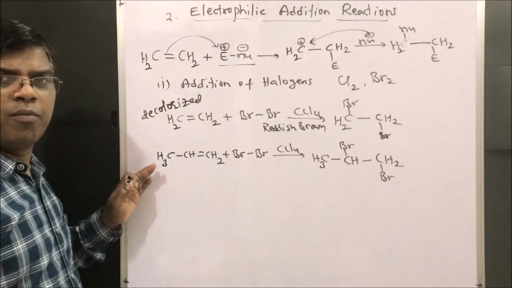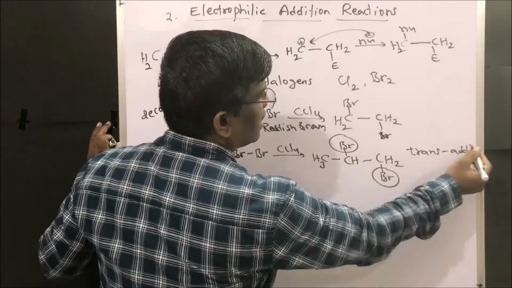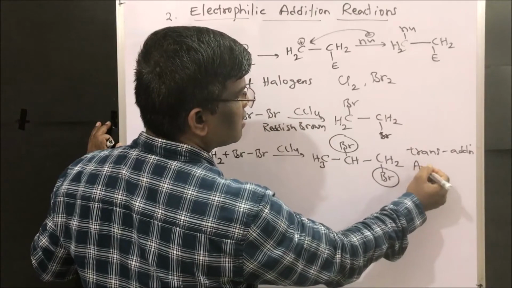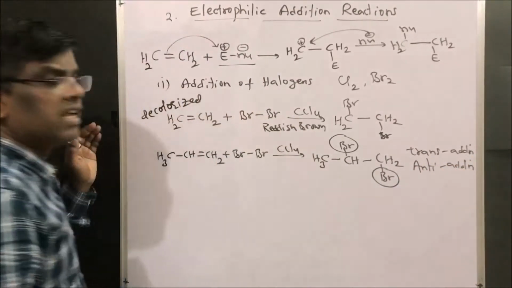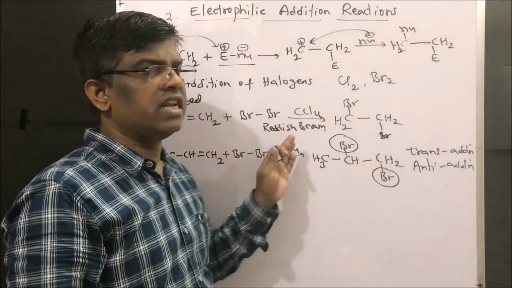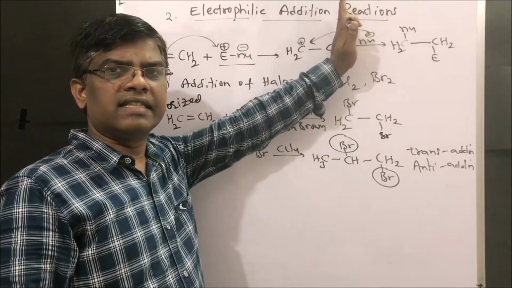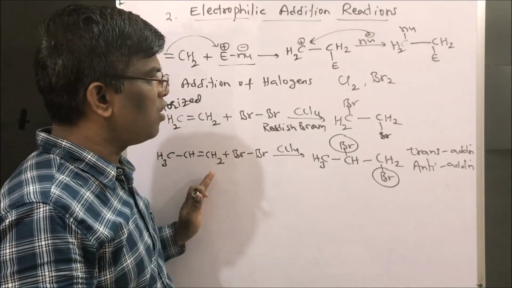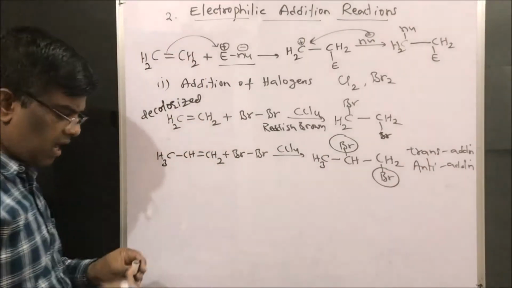Dear friends, this bromination gives trans addition product. This is trans to each other. Trans addition, or I can say anti-addition, versus syn addition. Yesterday we learnt about hydrogenation, addition of dihydrogen to alkene, which is a syn addition. Addition of halogen is a trans addition or anti-addition. Let us see the mechanism.